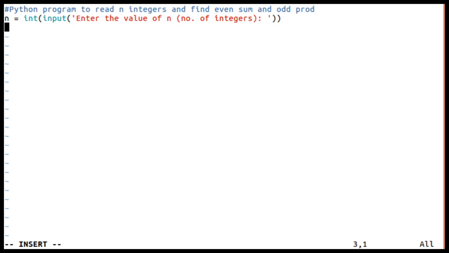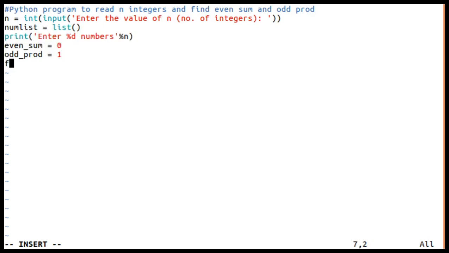Okay, so later I'm going to take a list as num list, an empty list whose name is num list. Then I'll tell the user to enter %d numbers, or you can write it as integers. Then here this is %n. Afterwards I'm going to initialize two variables. One is even_sum, and initialize that to 0, and another one is odd_product and initialize that to 1. I have told why it is 0 and why it is 1.